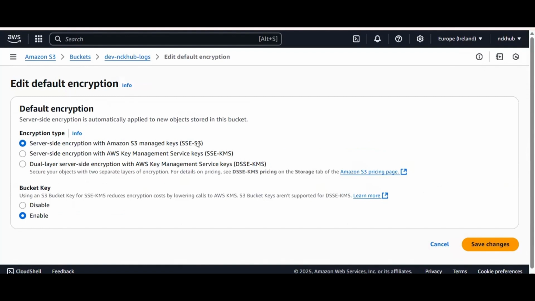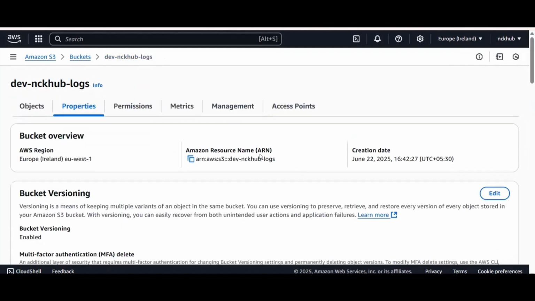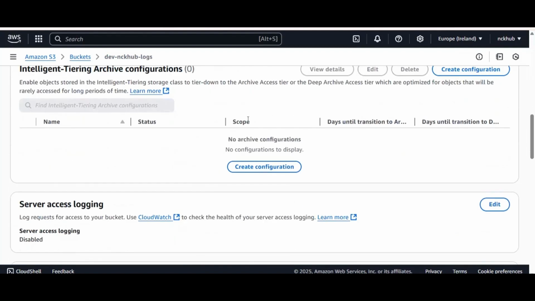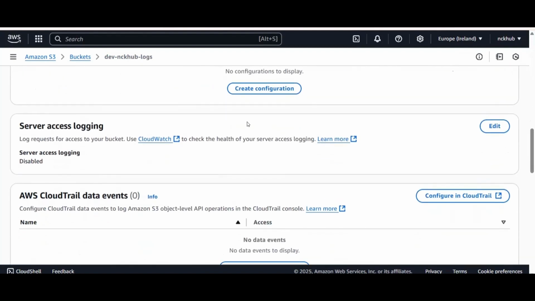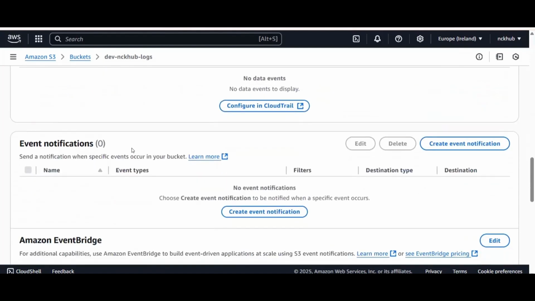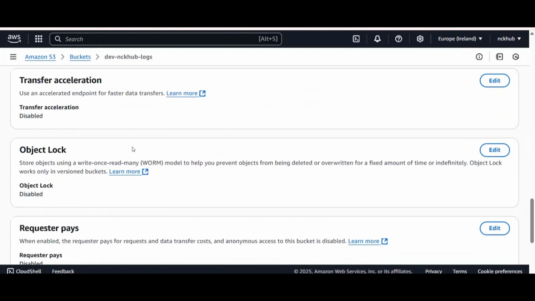If you can see, this is server-side encryption S3, likewise KMS, and also dual-layer. This way we can enable and secure the buckets. Similarly, the bucket storage which we have created will have logging as well. How is the monitoring going to happen? Is the bucket live or dead, or is it deleted or not? We can easily get the tracking from server access logging. And if we need any notifications, we can create notifications as well.